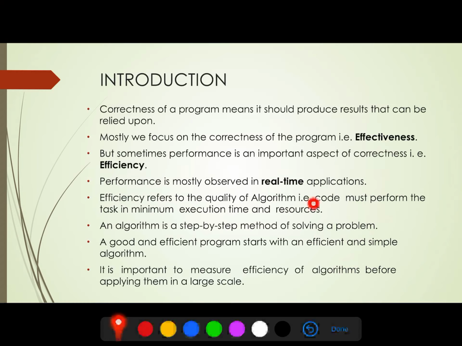We focus on the entry of the data but not on the processing. While in online processing mode, whenever we enter the data, at that particular time the data processing is also started.